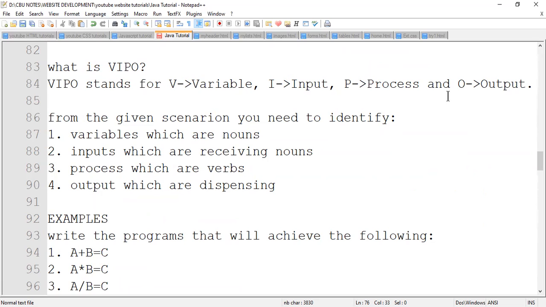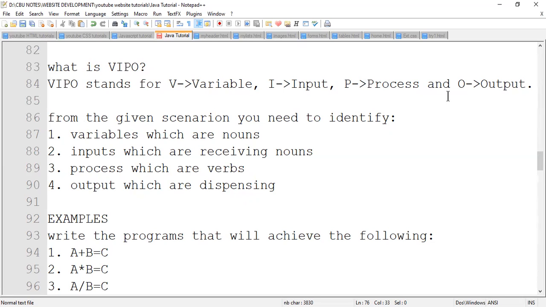For the process, look for the verbs, the doing words. All the doing words are processes. And the output is basically for displaying, so all those nouns that display something from the scenario are potential outputs.